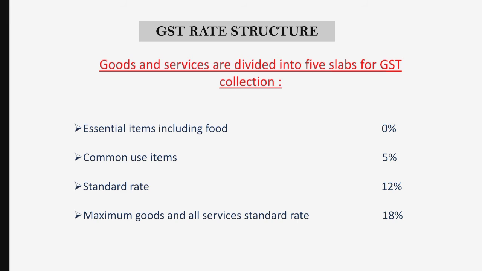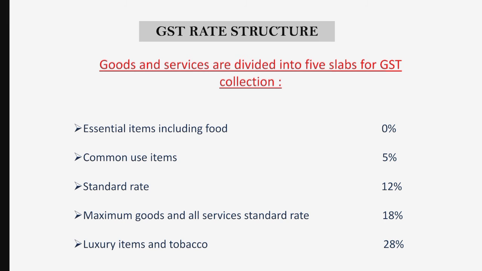All these are covered in this slab. And the last slab is 28%. So 28% of GST rate is imposed on luxury items and tobacco such as small cars, consumer durables like AC, refrigerators, premium cars, etc. So this is the complete structure of GST, where there are 5 tax slabs.